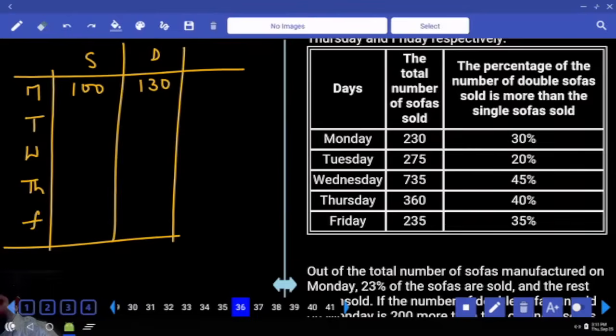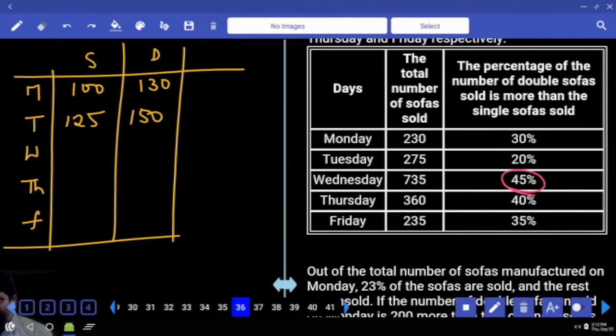Single 100%, double 130%, ratio 5:6. How many parts? 11 parts is equal to 275. Each part 25. 5 parts 125. 6 parts 150.